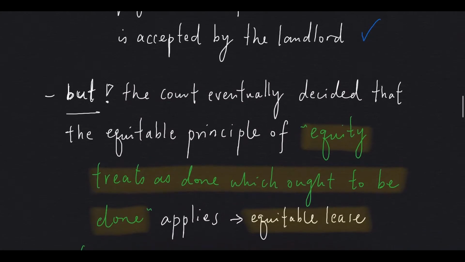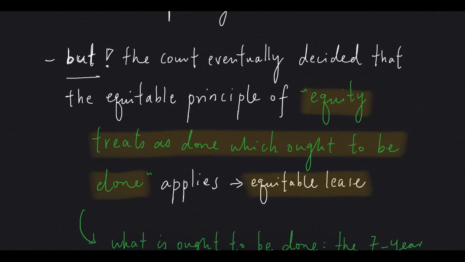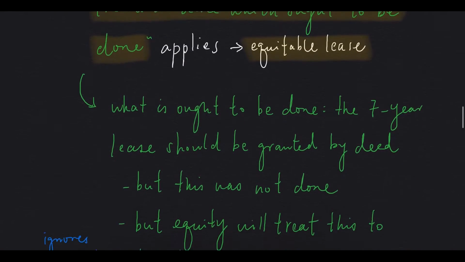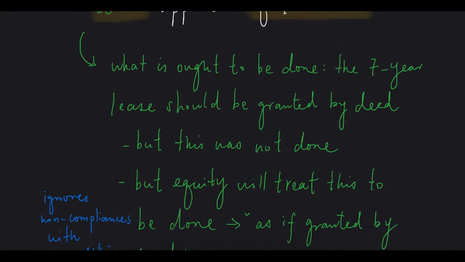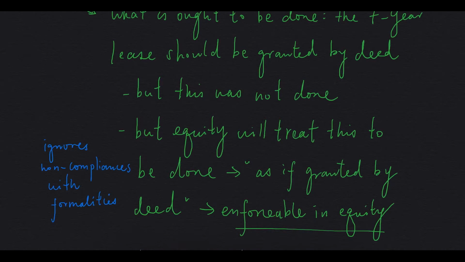However, the court eventually decided that the equitable principle of equity treats as done which ought to be done applies, so the parties in fact had an equitable lease. Let me explain the equitable principle. What ought to be done here is that the 7-year lease should be granted by deed, but this was not done. The lease was not granted by a deed. However, equity will treat this as done, so equity will treat the lease as if it is granted by a deed, so it will be enforceable in equity. In short, equity ignores non-compliance with formalities.